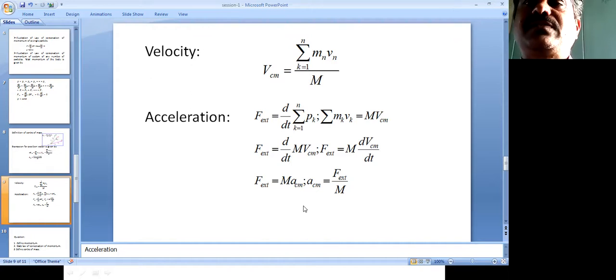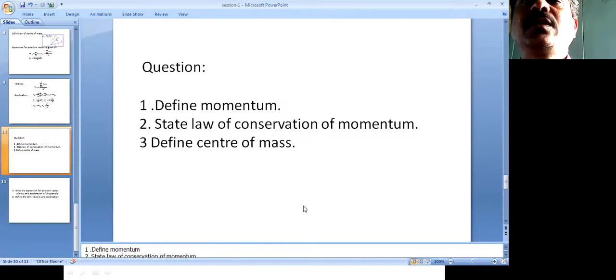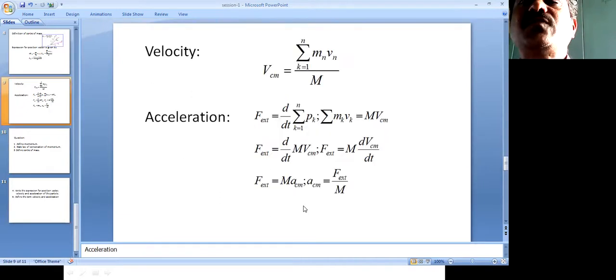So these are the simple equations in the law of conservation of linear momentum. In this chapter, we have discussed the basic definition of momentum and the statement of the law of conservation of linear momentum.